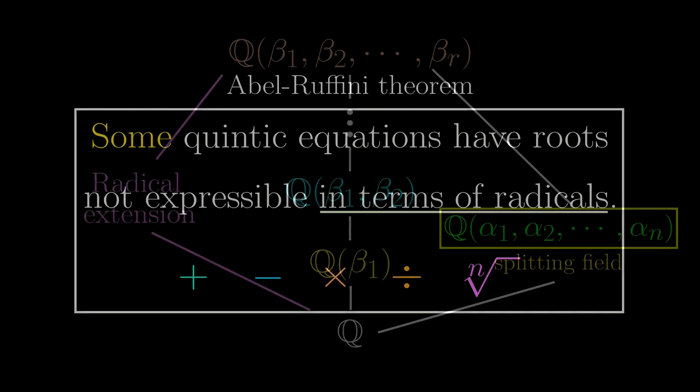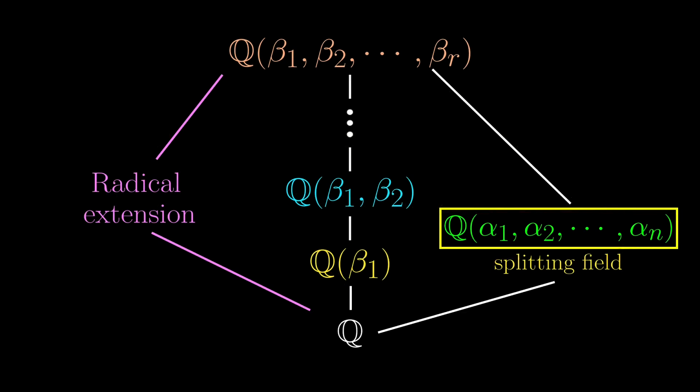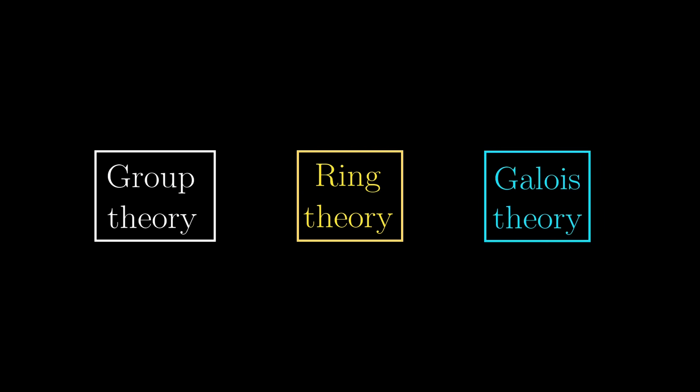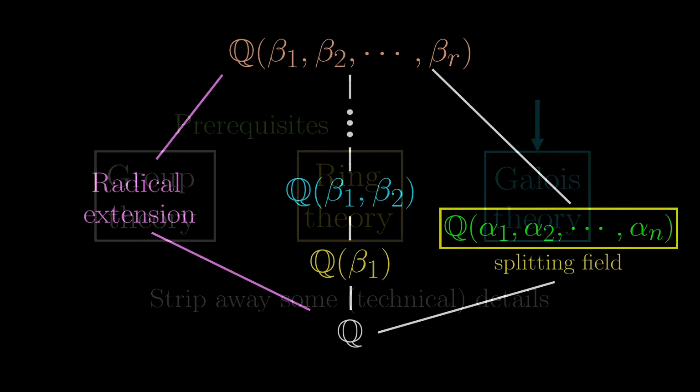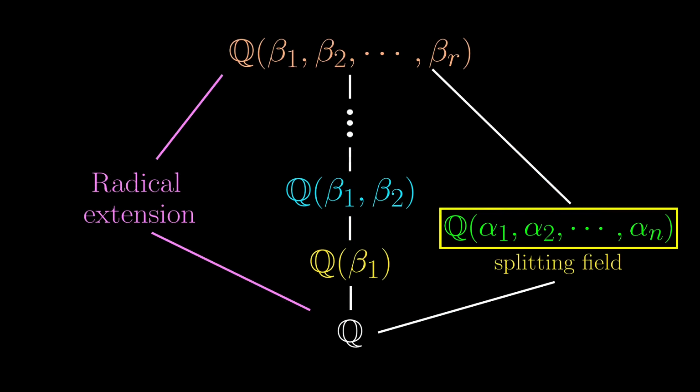However, a word of warning ahead. While I try to make this as accessible as possible, do notice that typically at least 2 semesters worth of courses are needed as prerequisites before you can go to a Galois theory course, which is the kind of stuff we are dealing with here. So I have to strip away a lot of details. Luckily, all of them will not affect the core understanding of what's really going on. So hang tight. Things will get a bit more difficult from now on, and may need a second or maybe third viewing, but I promise it will be worth it.